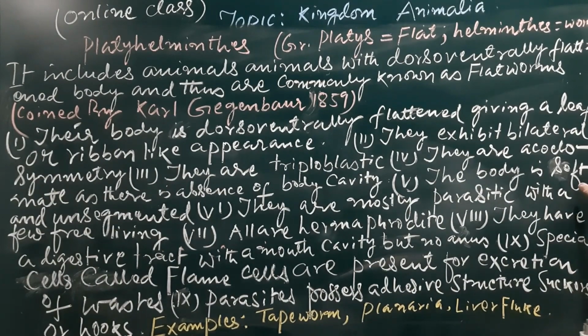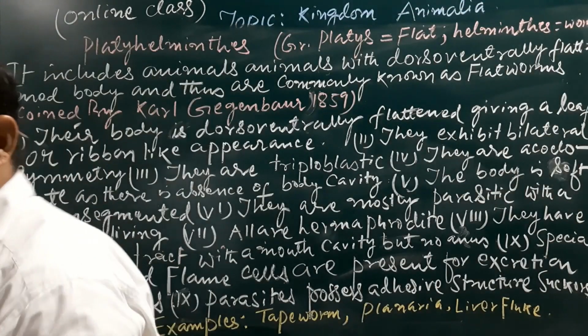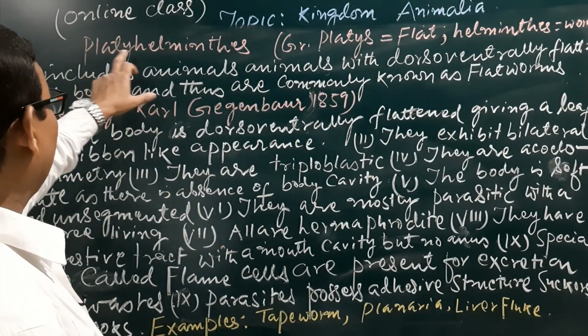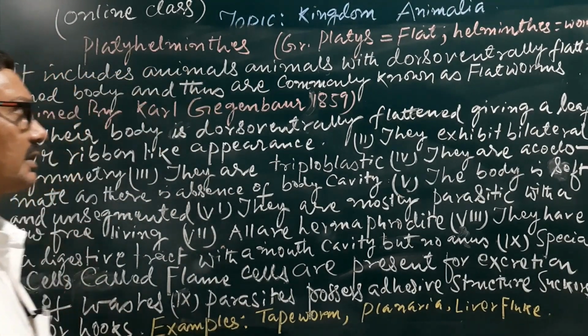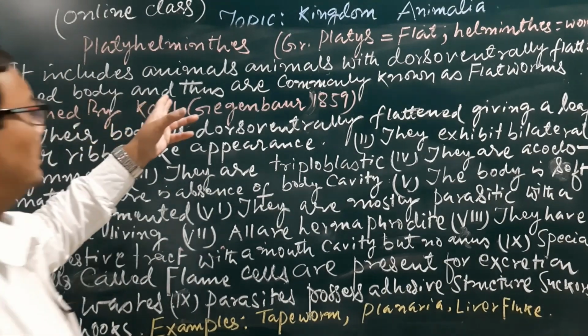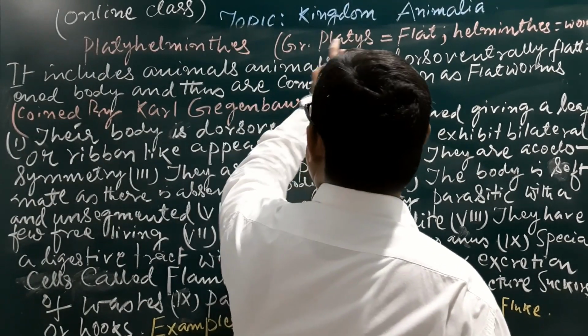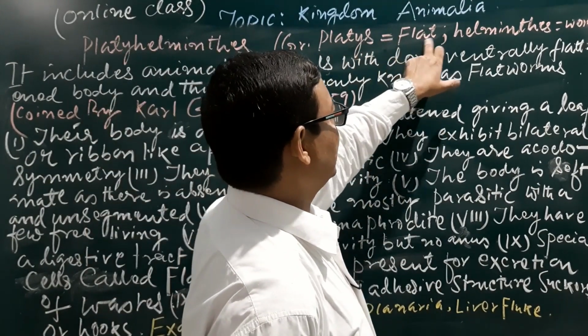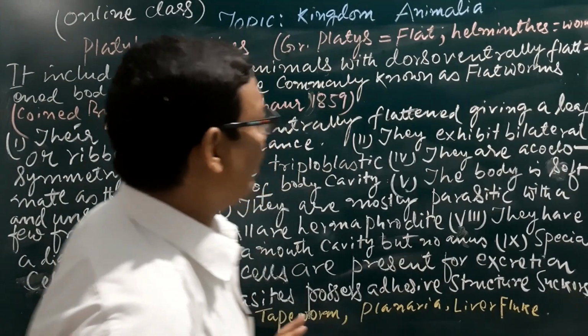Here is another phylum, Platyhelminthes. It is called so because it is derived from the Greek words platis, which means flat, and helminths, which means worm.